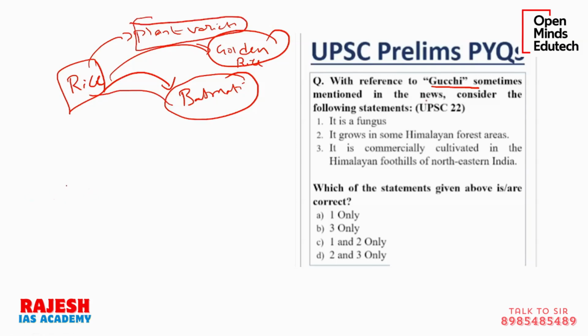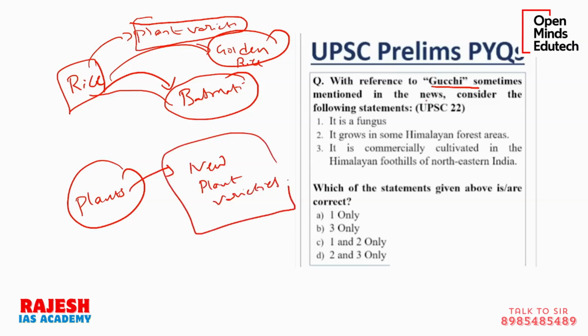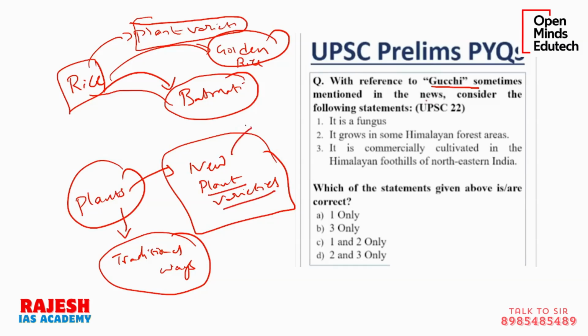So many companies and many individuals will do research on many plants. They will develop new plant varieties because they want to cash in on it. Okay, they want to gain money from it. At the same time, traditionally our farmers over the years have also developed some new techniques. So new plant varieties can also be developed through traditional ways. Those people who do this research on plant varieties purely from the commercial perspective are called plant breeders. They breed for monetary, commercial purposes.